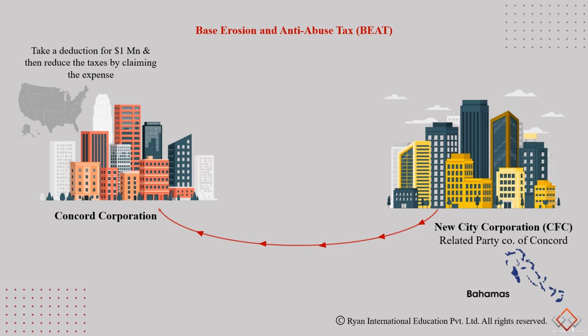And they arranged to do certain consultancy services worth $1 million from New City Corporation. Now you see that Concord Corporation is going to take this $1 million as their expense and deduct it from their taxes, claiming an expense. This is where the base erosion and anti-abuse tax would come into play.